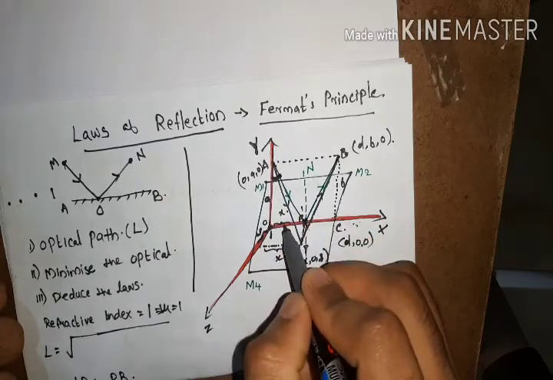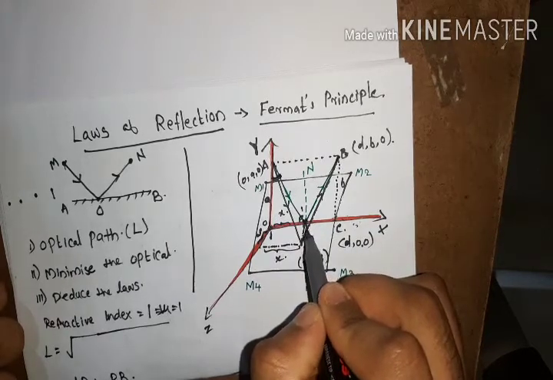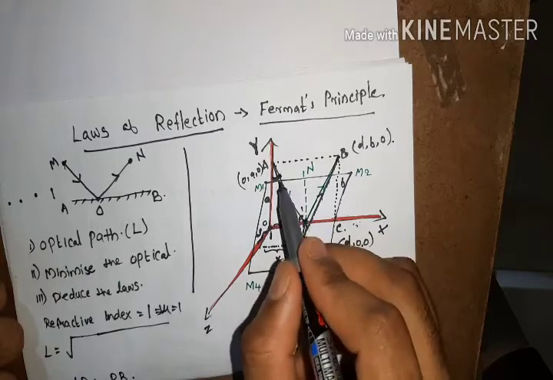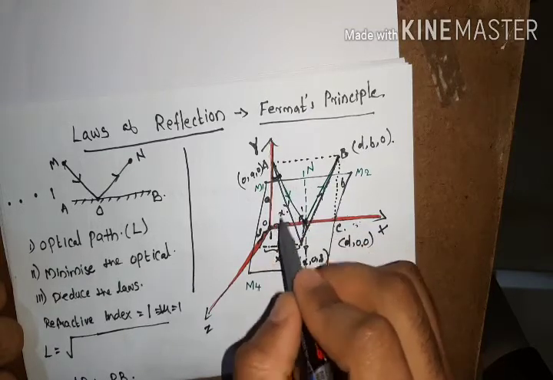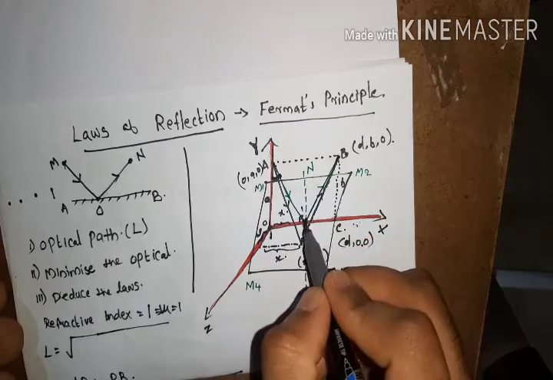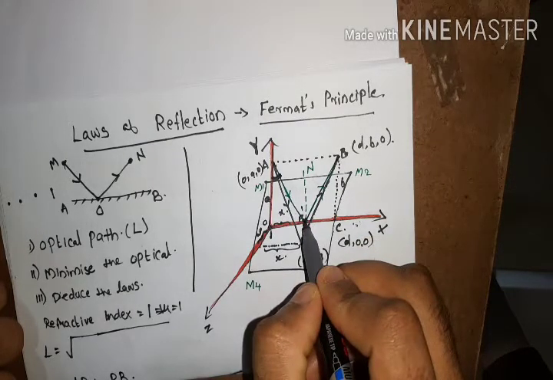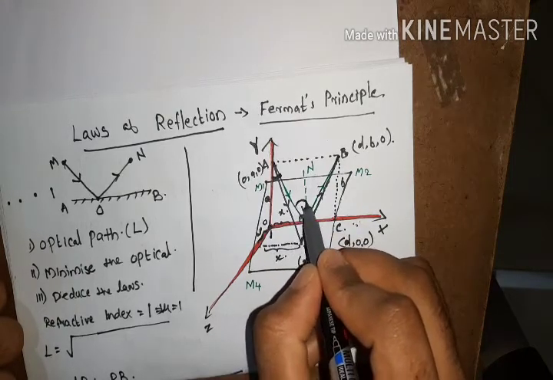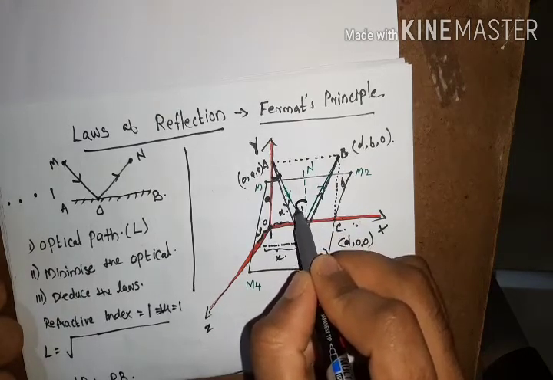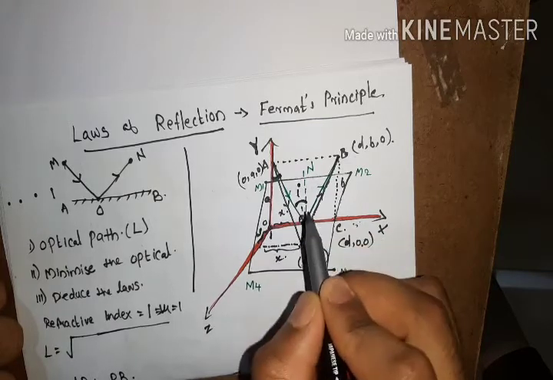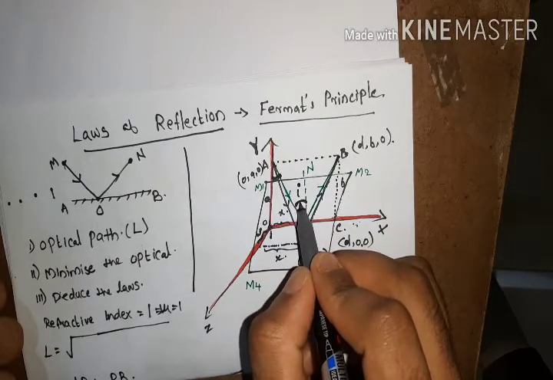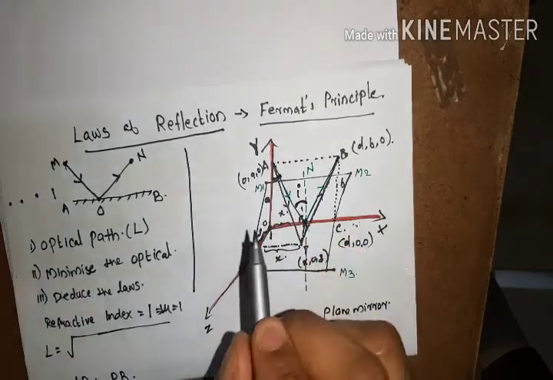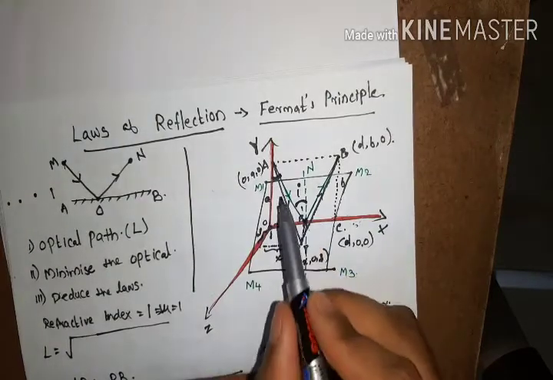That means opposite side divided by hypotenuse. Now I am obtaining the sine of this angle through this geometrical method. If P dash is the point of reflection and N is the normal at the point of reflection, then this angle will be the incident angle corresponding to the reflection, marked as I. If this is the angle of incidence I, then this angle also will be angle I.